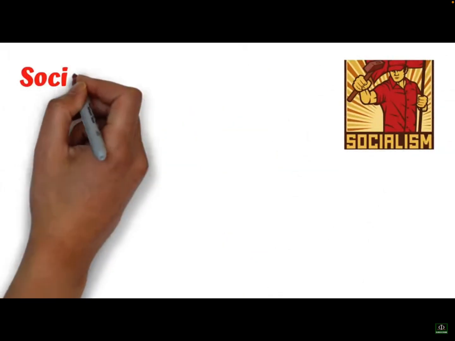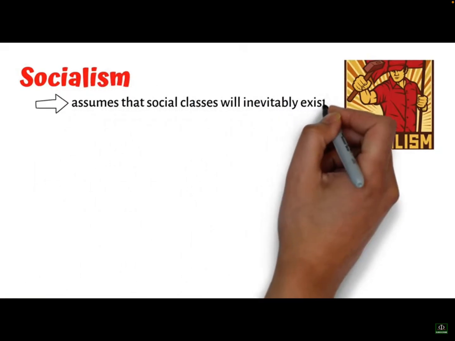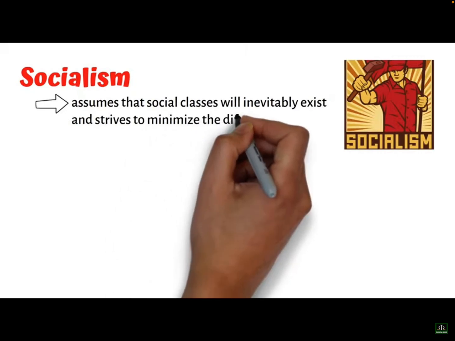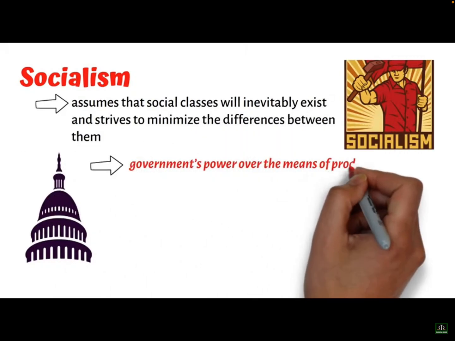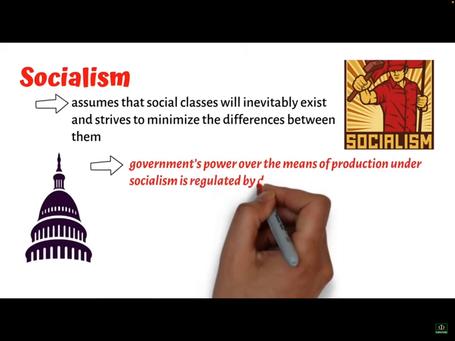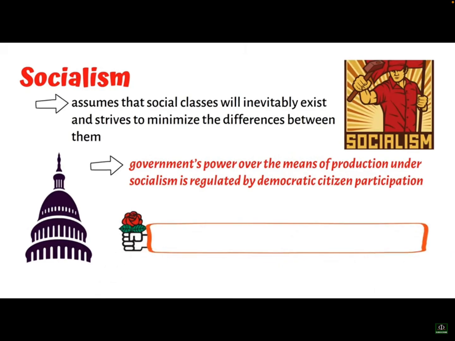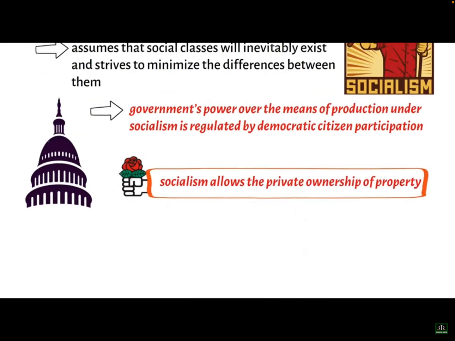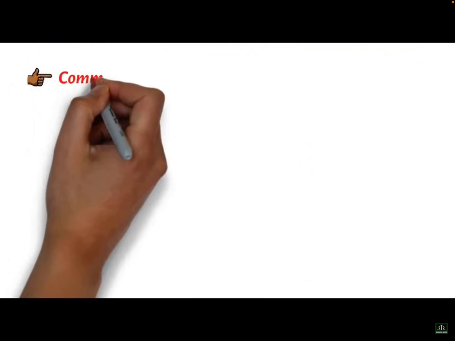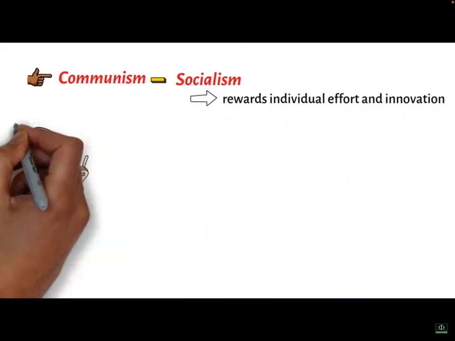In contrast, socialism assumes that social classes will inevitably exist and strives to minimize the differences between them. The government's power over the means of production under socialism is regulated by democratic citizen participation. Contrary to a common misconception, socialism allows the private ownership of property. Also, unlike communism, socialism rewards individual effort and innovation.